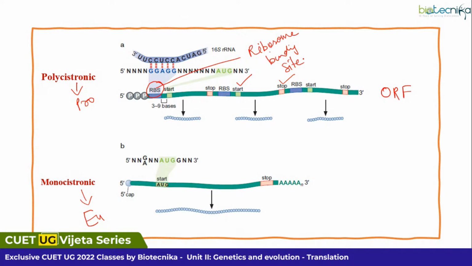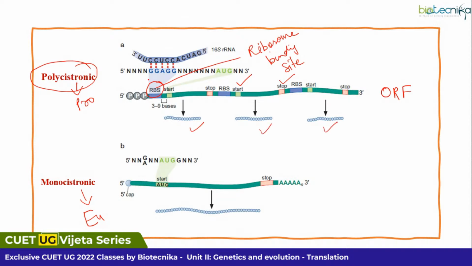Okay, so that is ribosome binding site over there. As you know, within the mRNA, we are having ribosome binding site, start codon and stop codon. And since this is polycistronic, we are having multiple proteins being generated from here.